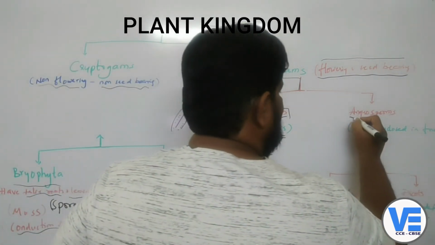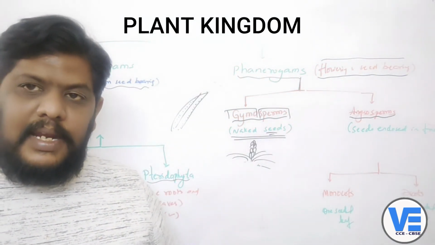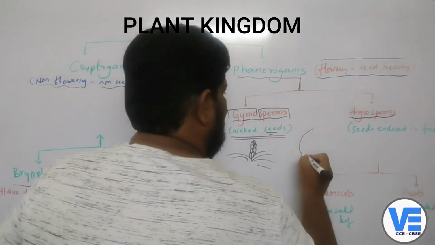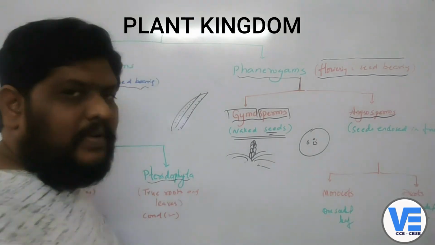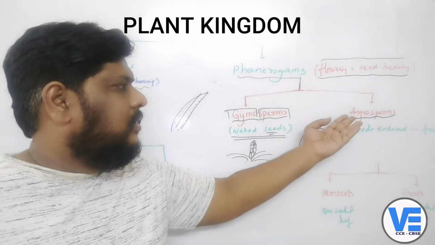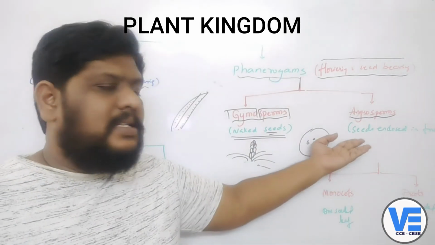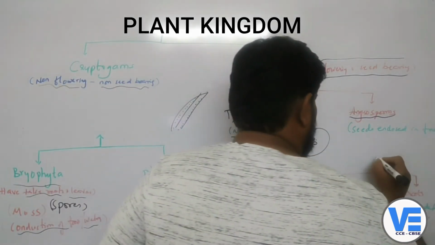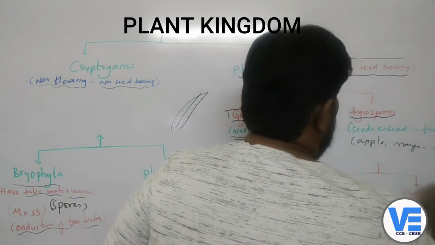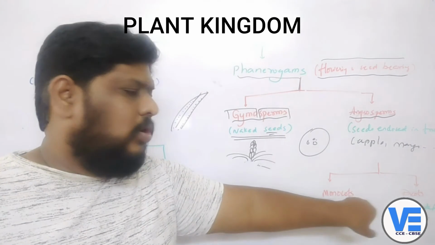And the second group is the angiosperms. Here you can see that the seeds are enclosed in a fruit. If you take an apple or a mango, the seeds are inside, isn't it? When you cut the apple, you can see the seeds inside. So that's why these are classified under the group called angiosperms. Examples are apple, mango, etc. Again, on the basis of these seeds, they are divided into monocots and dicots.